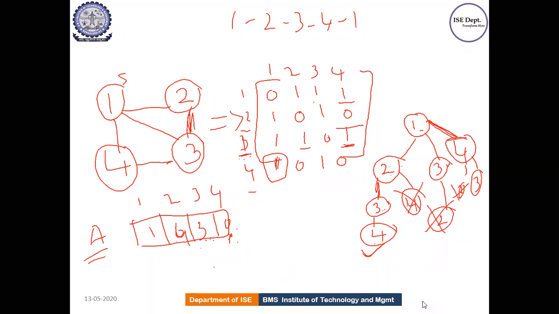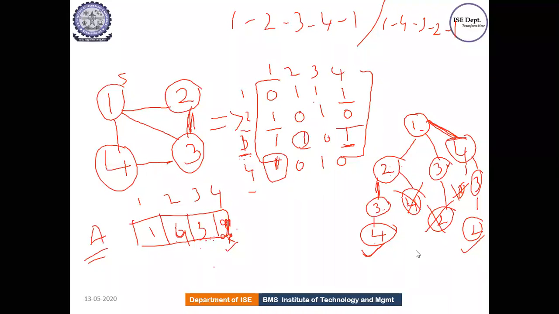So can I write 1 here? Not possible. Can I write 2? No. 3? No. Sorry, 2 I can try, right? So is there any path from 3 to 2? Yes, there is a path. So this is also a correct option. What is the last condition you should check? Is there a path existing from the last vertex to the starting vertex, 2 to 1? Yes, there is a path existing. So this is also a correct solution. So this is one set of solution we got. Next set of solution we got is 1, 4, 3, 2, and again back to 1.